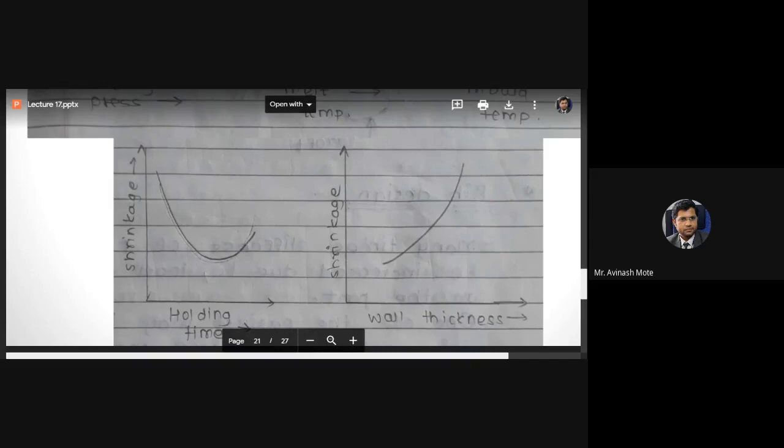So heat will transfer from the mold to the atmosphere very slowly. Listen carefully. The material inside the mold gets proper time to solidify.